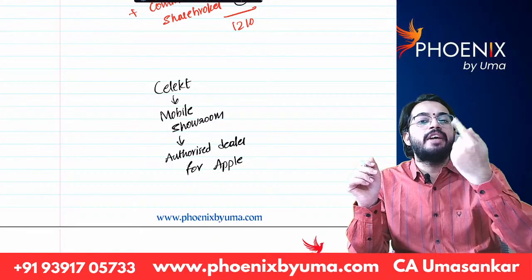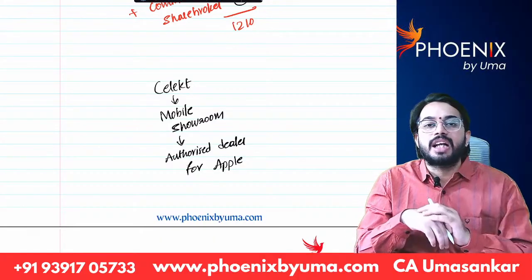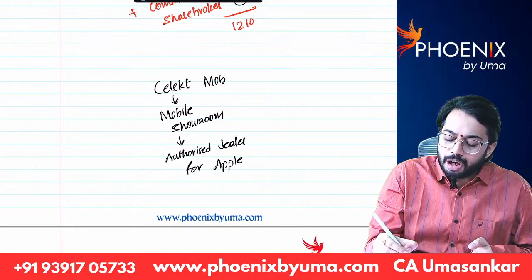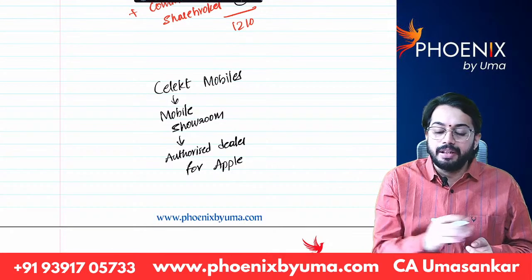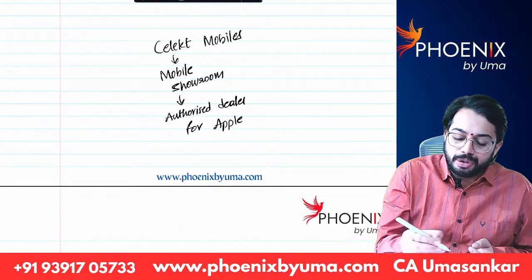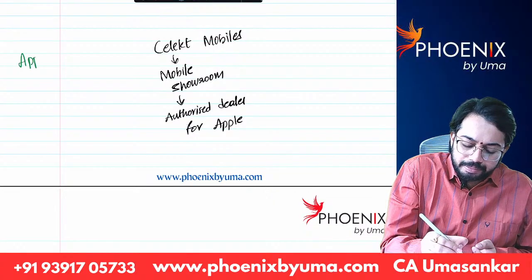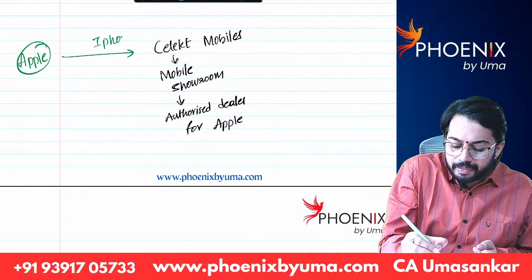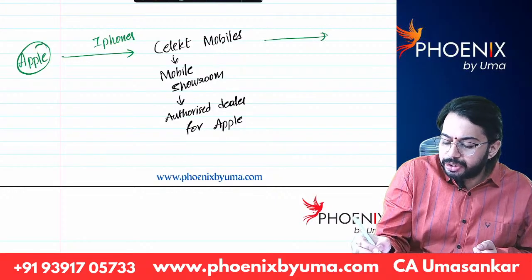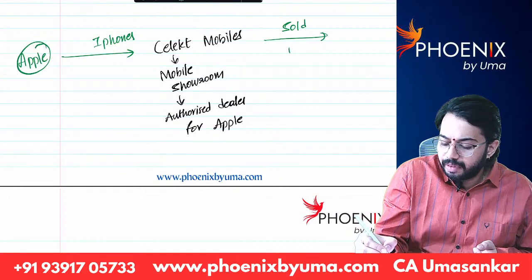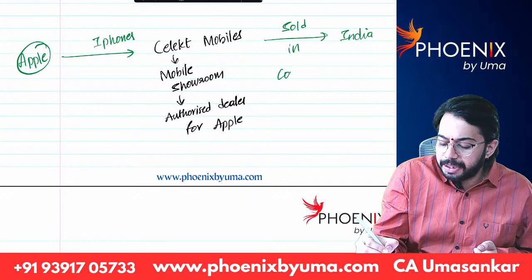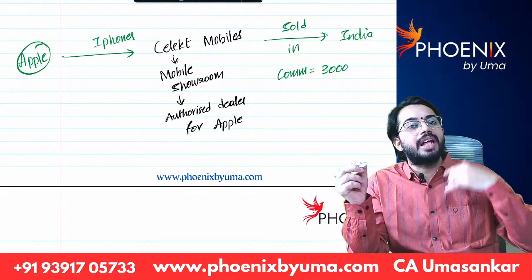For each iPhone sold, 3000 is the commission of Select Mobiles. So what Select Mobiles is doing is taking iPhones from Apple and those iPhones are sold in India. For each iPhone sold, the commission is 3000.